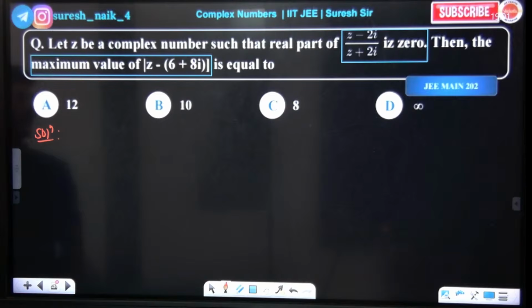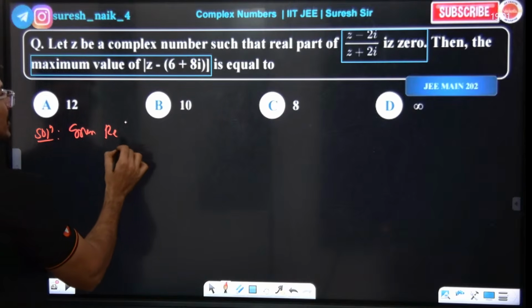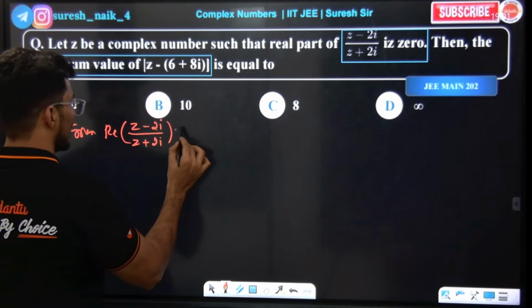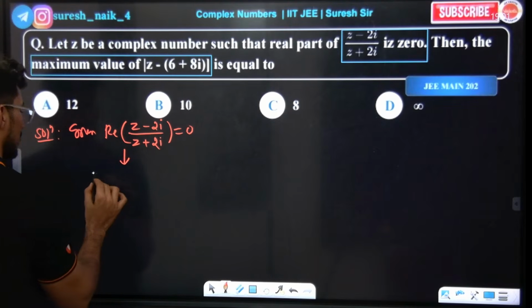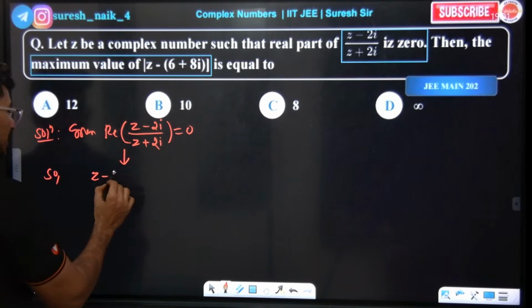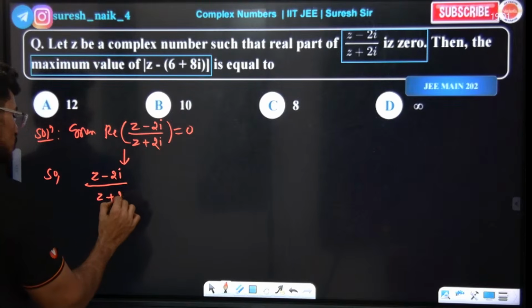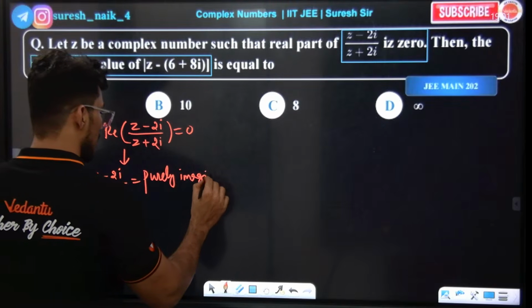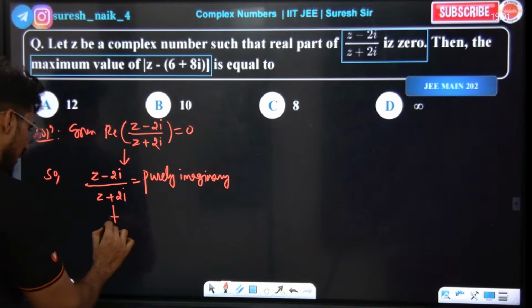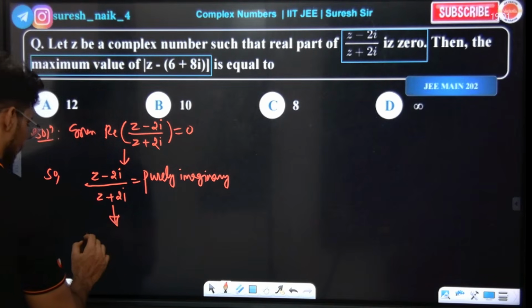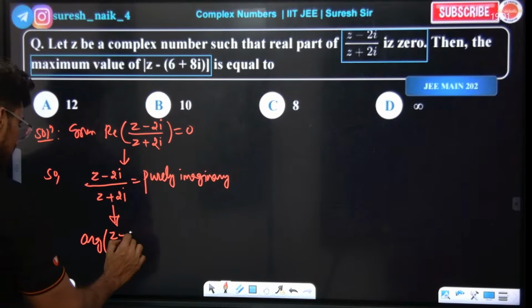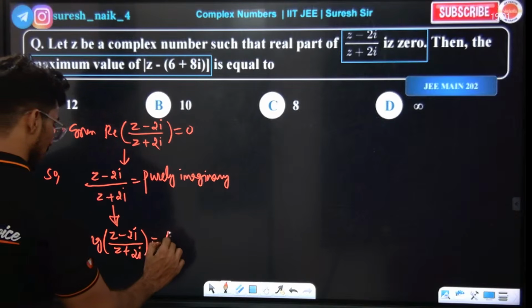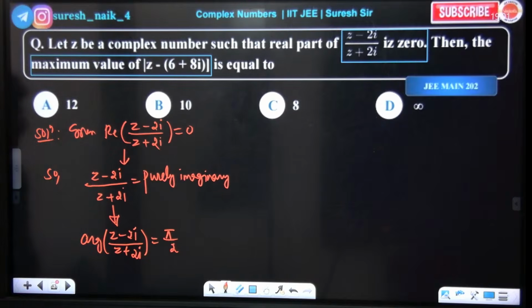Guys, nothing else is given except the real part. It's a very simple question, please connect the things geometrically and simply. The real part of this expression is 0, which means z minus 2i by z plus 2i is purely imaginary. Then we can say the argument of z minus 2i divided by z plus 2i is equal to 90 degrees. Understood? 90 degrees.